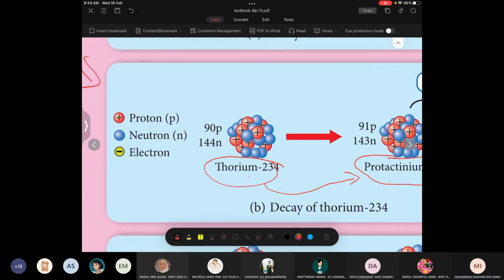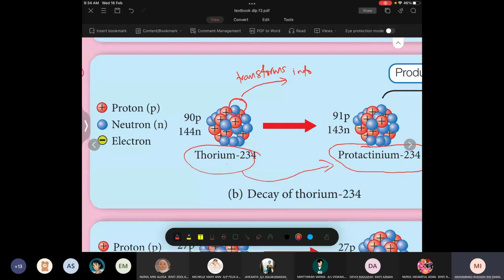Okay, now let's take one neutron here. Take this one for example. This neutron here will transform into a proton.